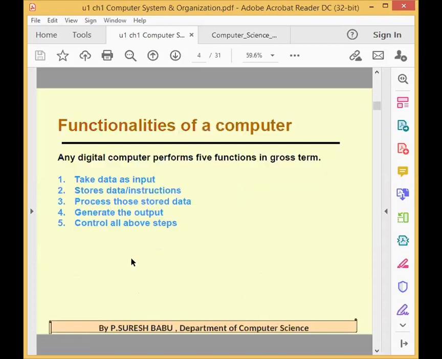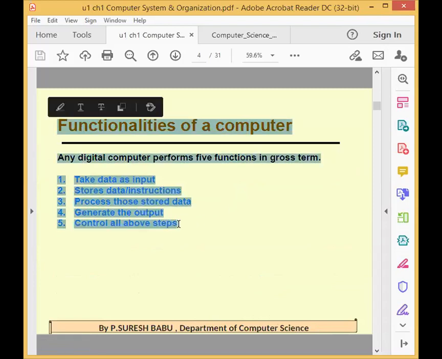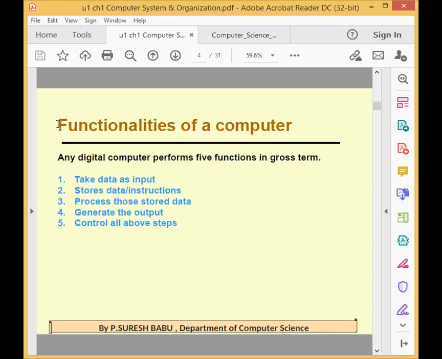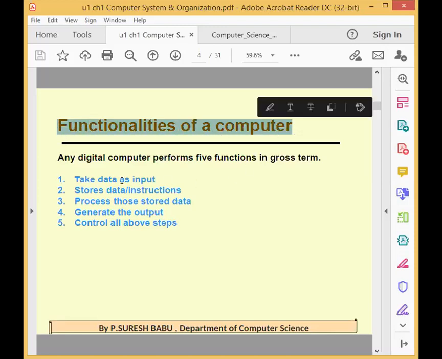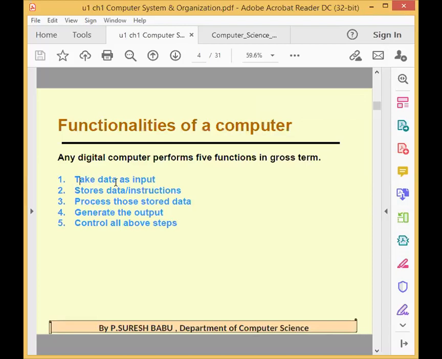See the second slide, this is one question: what are the functionalities of a computer? They will ask this in the exam. The first one, it takes data as input.